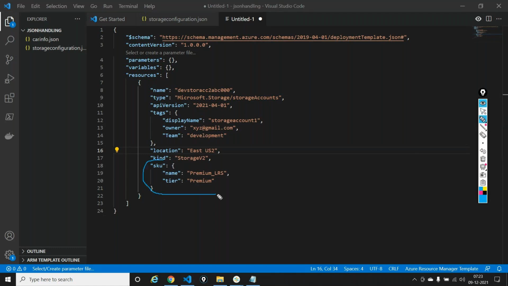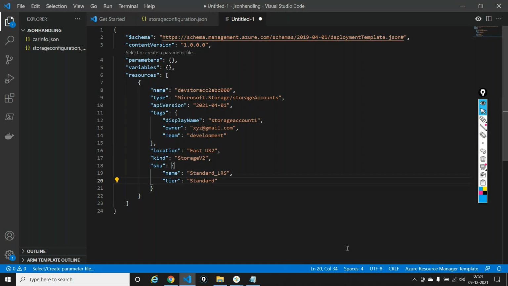It's telling SKU. It's again an object inside which it's telling name is Premium_LRS, tier is Standard. Now I don't want premium. I will say okay, fine, it is Standard_LRS. So I'll edit this premium and I'll say standard. And I'll say what? Standard. Done. My template is good.